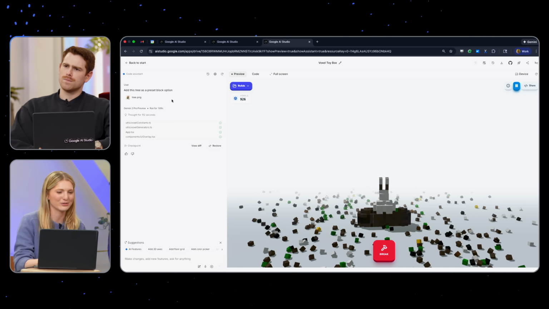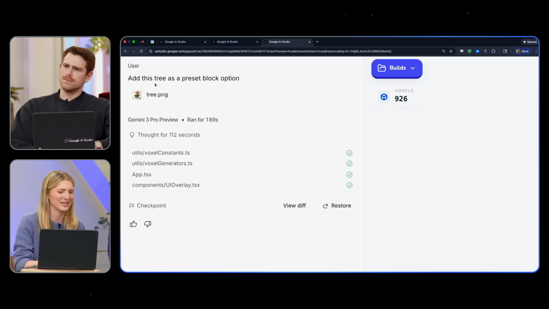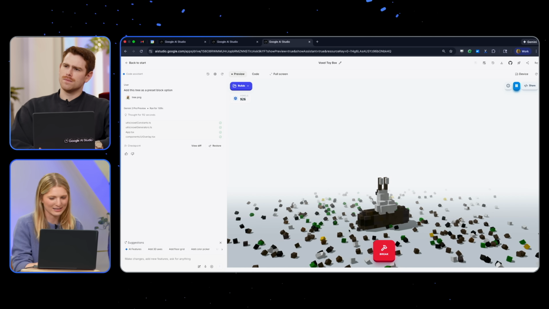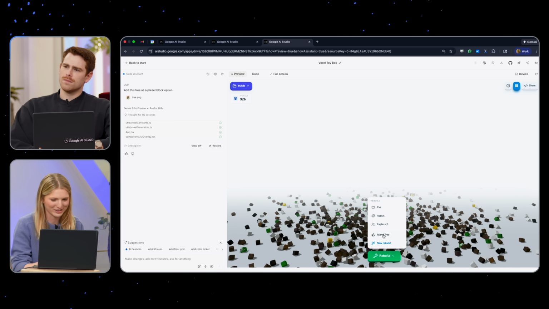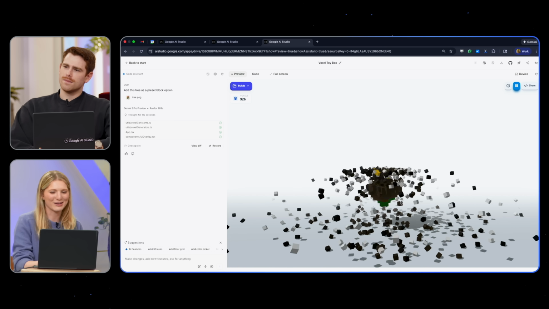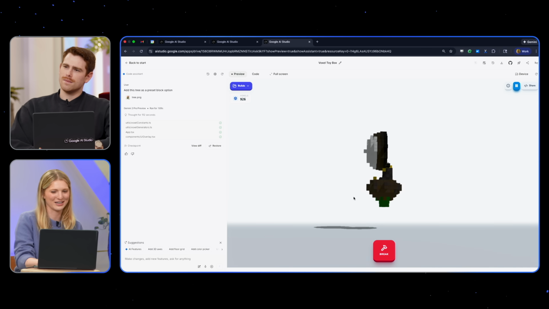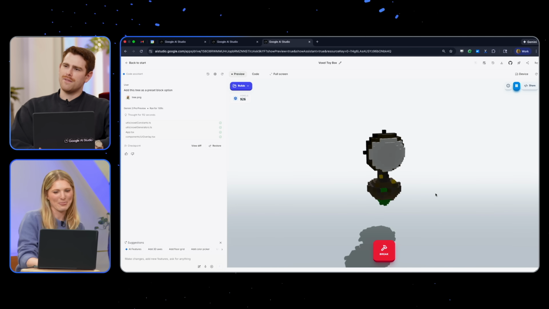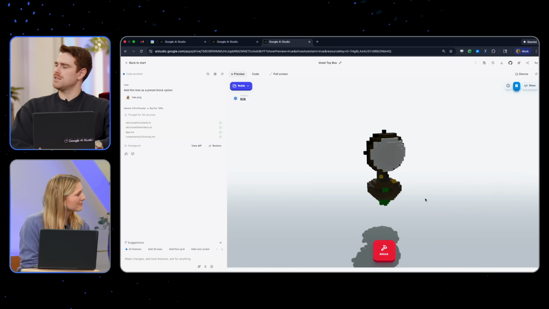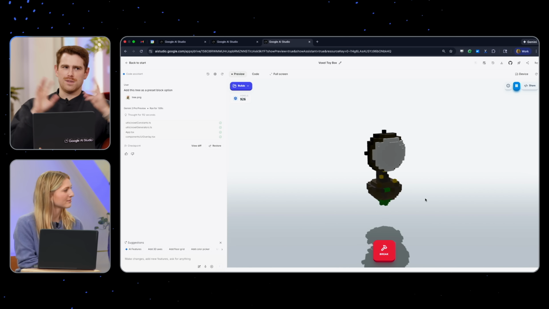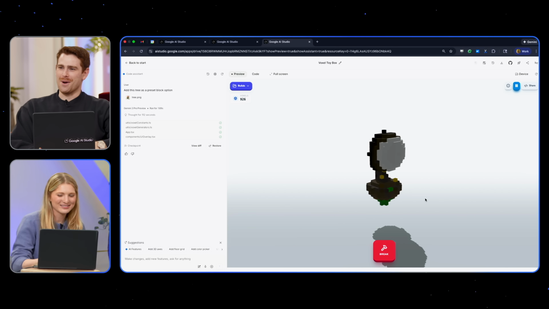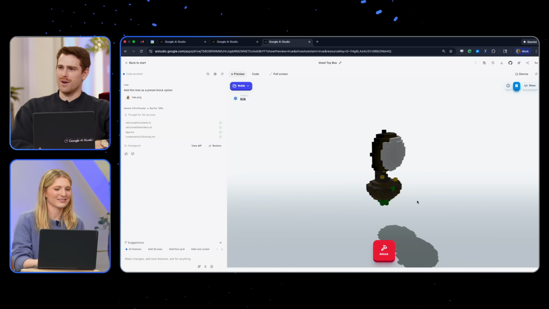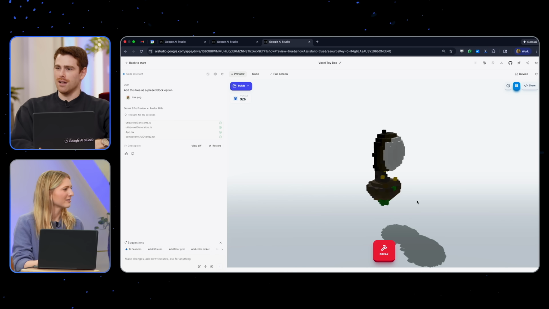While you all saw this a little bit already, I just uploaded an image of a celestial tree and asked it to add it as an option here. Obviously it can only do so much with the brown and green blocks that I gave it in the pink tree, but we can see it added it as an option here, and now the blocks will build into the tree. I feel like the constraint of the limited number of blocks is really interesting because I've seen the voxel ones where it's rebuilding the entire world with voxel art, which is always wild. But this one shows how creative the model is to repurpose the specific colors and the blocks that it has.